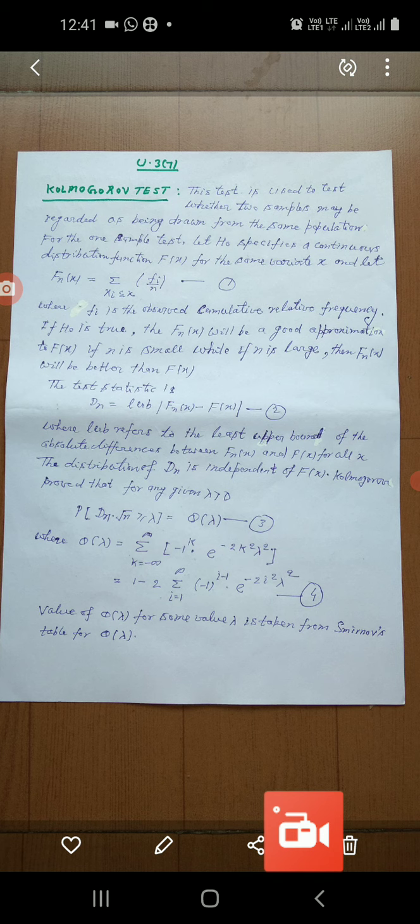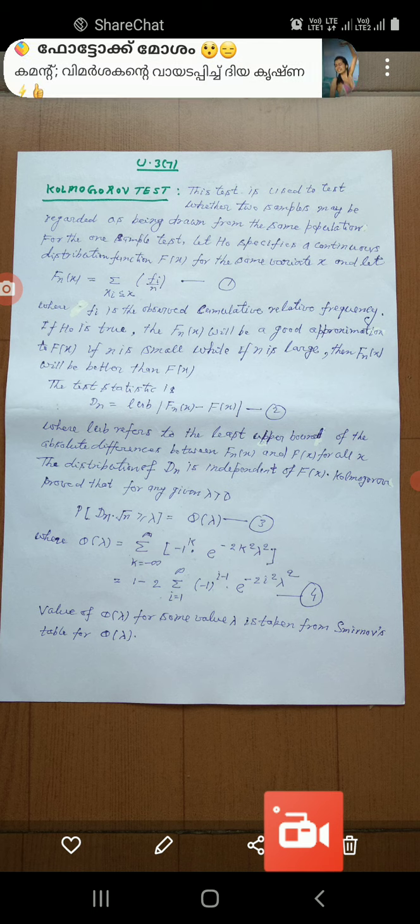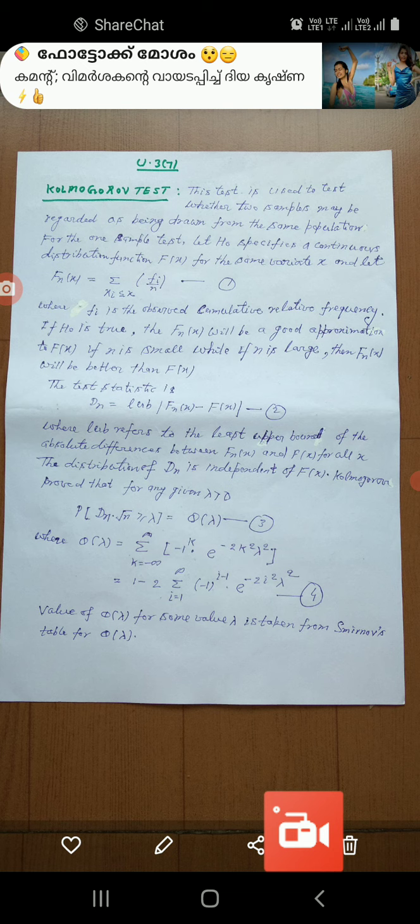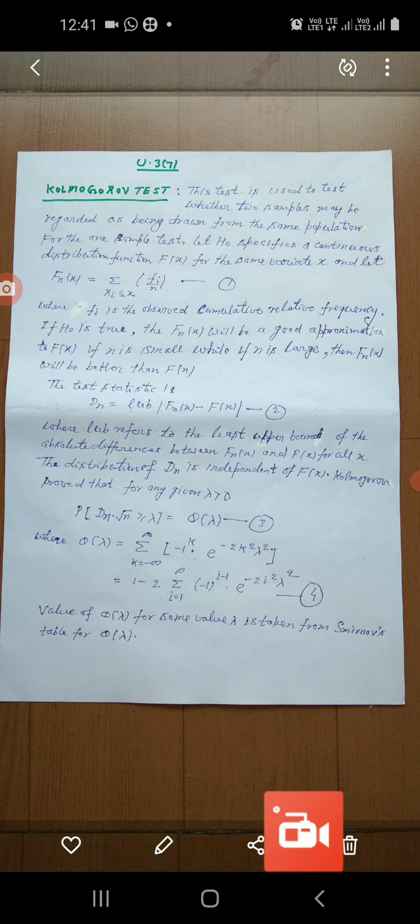And let it be equation number 3, where Q(lambda) is summation k equal to minus infinity to plus infinity of (minus 1) to the power k into e to the power minus 2k square lambda square, and this is equal to 1 minus 2 summation i equal to 1 to infinity of (minus 1) to the power i minus 1 into e to the power minus 2i square lambda square.